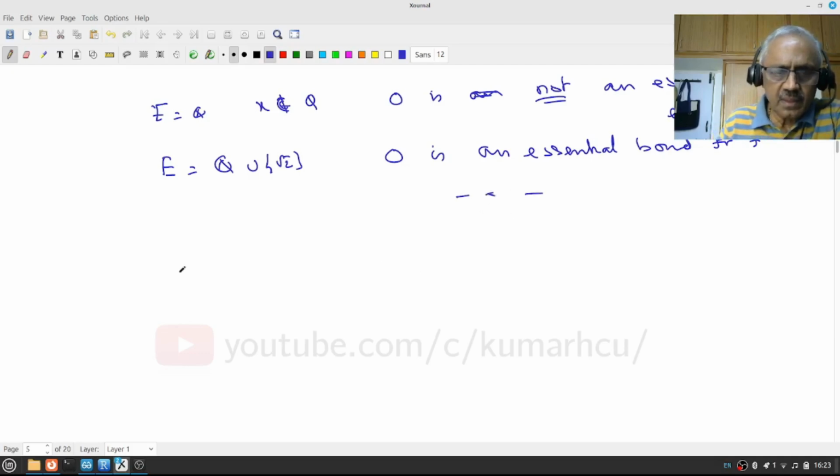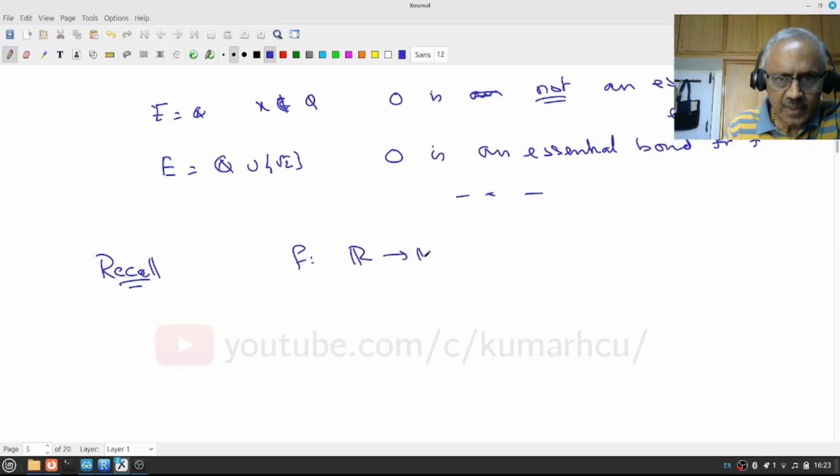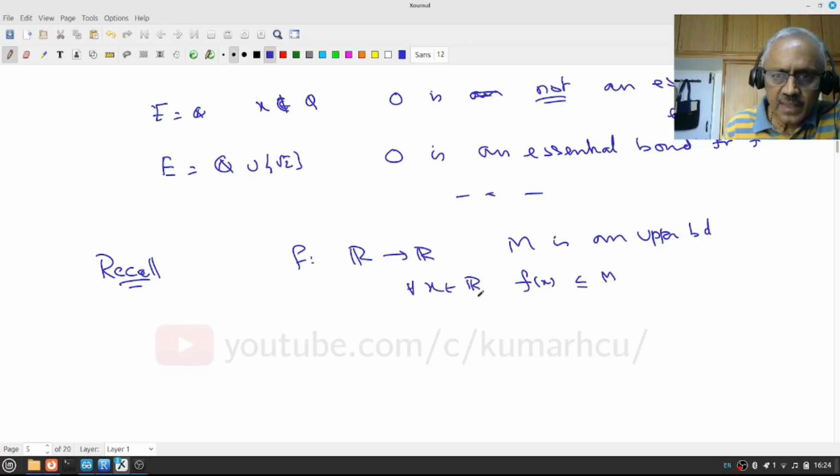Right? Let us recall how we defined LUB. If f is from R to R, I say M is an upper bound if f(x) is less than or equal to M for all x in R. Then what I want is, in some sense, the minimum of all these things.